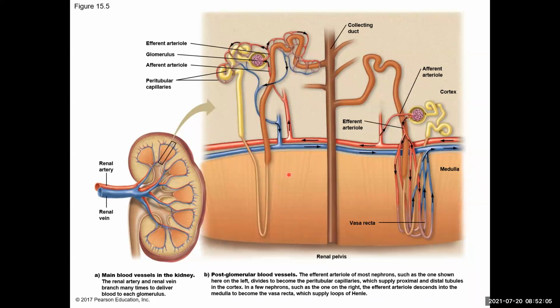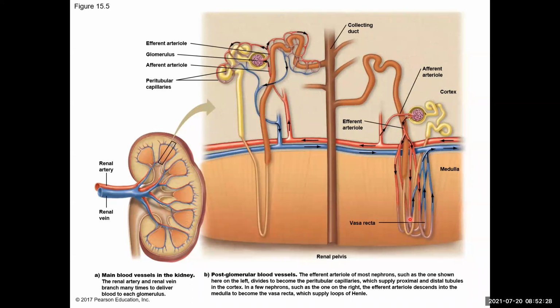Now around the nephron, you have the vasorecta. So these arteries and veins, arterioles and venules, run and connect with the vasorecta capillaries. Okay, so bringing that blood around and in contact with the loop of Henle.